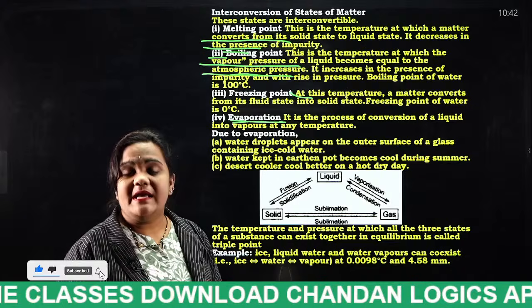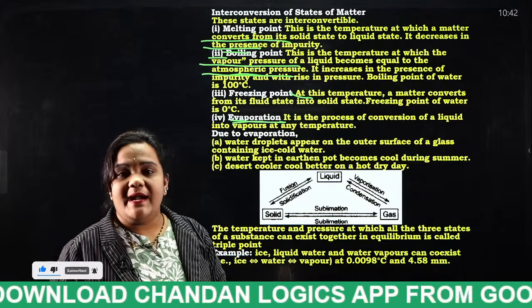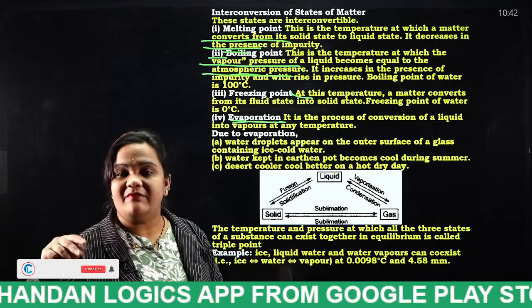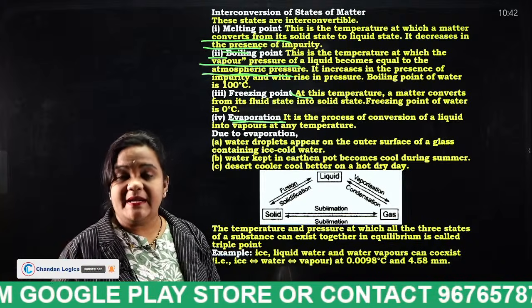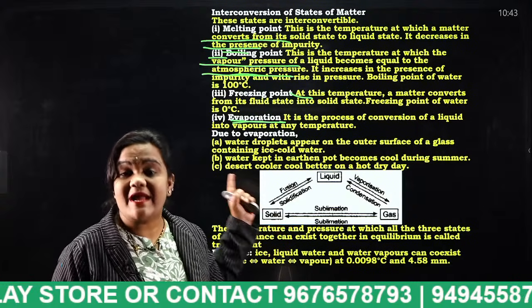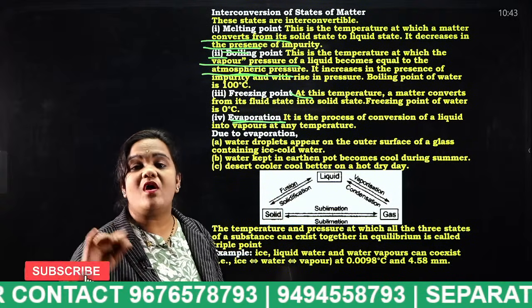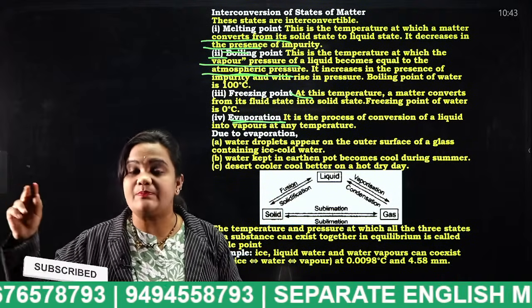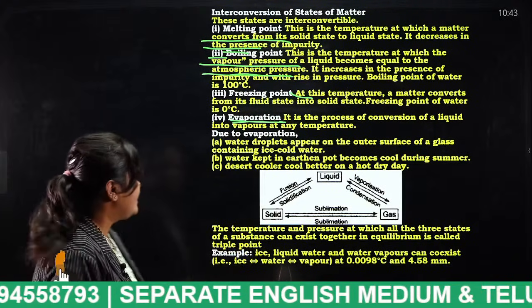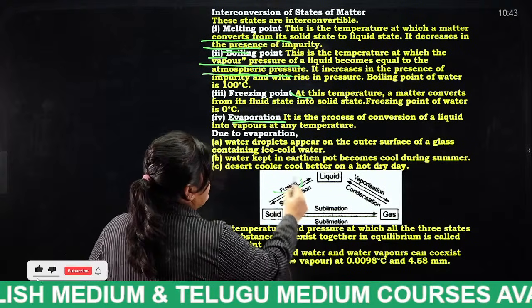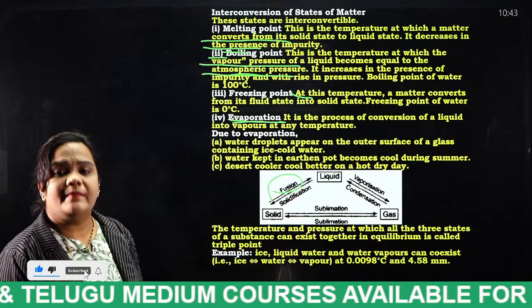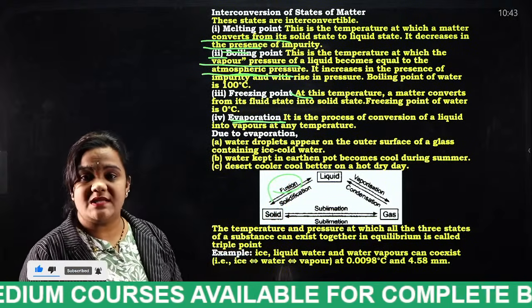For example, if we heat the water to a certain temperature, that means when it reaches 100 degrees centigrade, the water gets evaporated and the process is known as what, students? Evaporation. When liquid water converts into vapor, that process is known as what? Evaporation. And next, what is fusion? Fusion is nothing but what, students? Melting. Oh, sorry, boiling. Fusion is nothing but what?